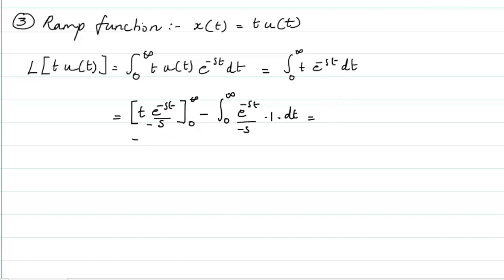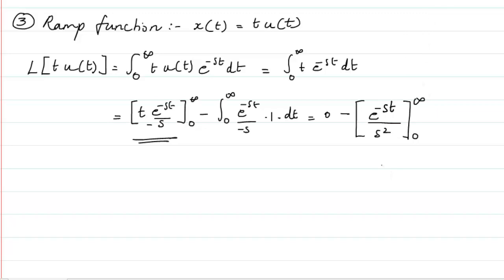since here the multiplication is with respect to t, the first part will become 0, and the remaining part will basically become the integration once more with respect to t. It will give e raised to power minus st divided by s square with limit from 0 to infinity.